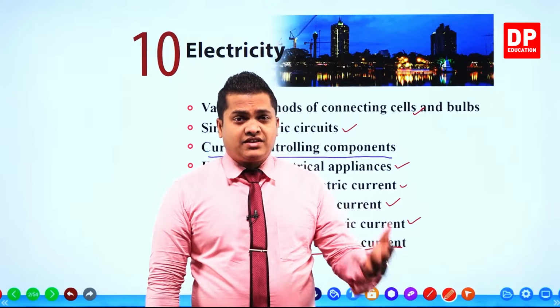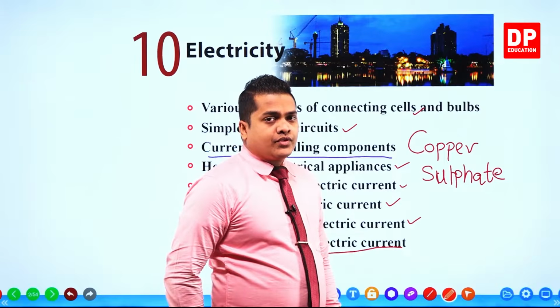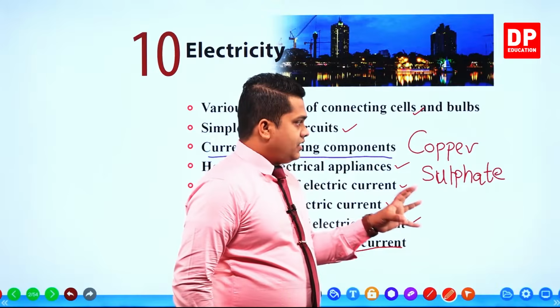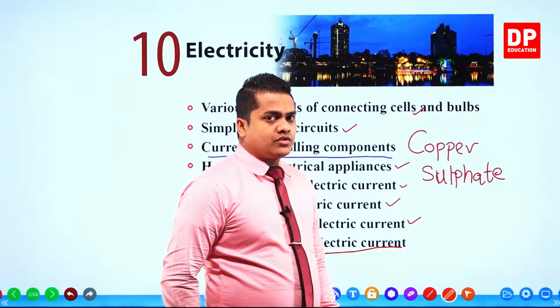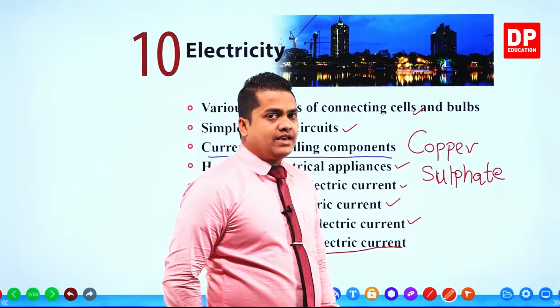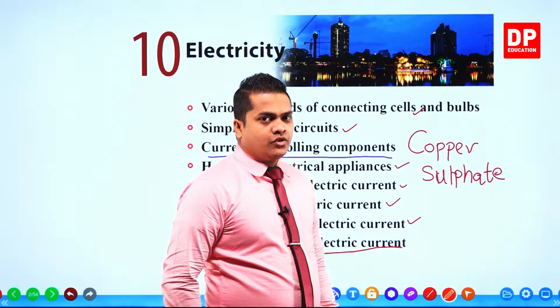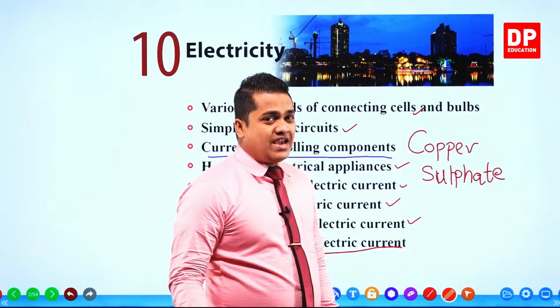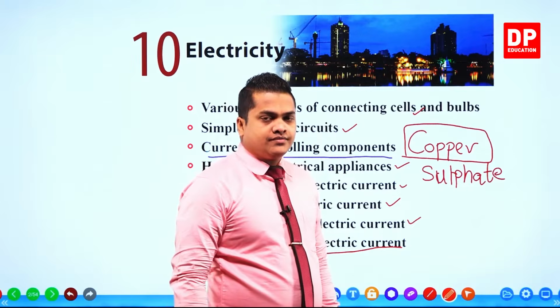Now let's imagine copper sulfate, which is a blue color substance. When you dissolve copper sulfate in water and provide current to that solution, you can deposit or extract the copper out of the copper sulfate solution.